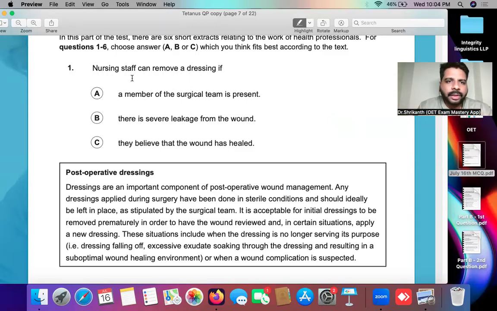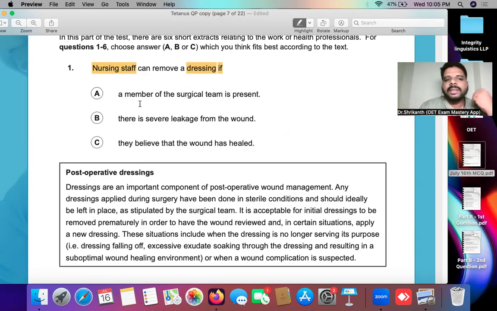So what is the question asking you? The question is asking, nursing staff can remove a dressing if. So here there is a nursing staff and the nursing staff are allowed to remove a dressing from the patient if. So if basically means what? A situation. So what is answer option A? It is a situation. Answer option B, a situation. Answer option C, a situation. So in this particular situation, the nurse is allowed to remove the dressing.